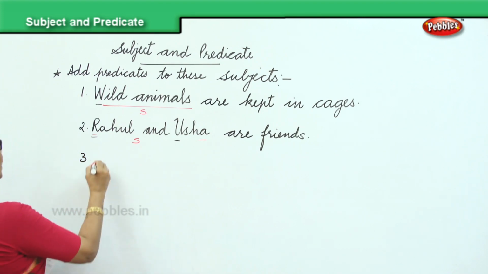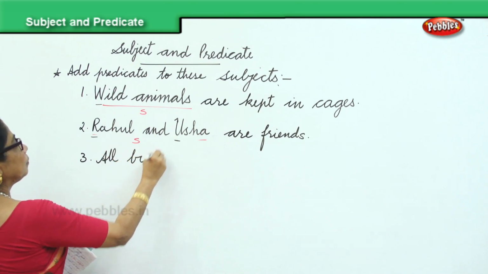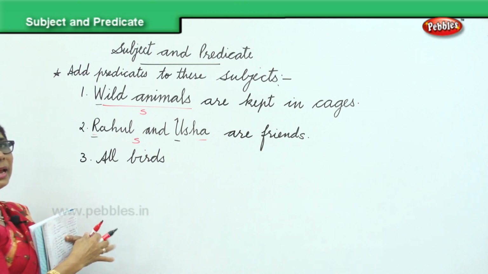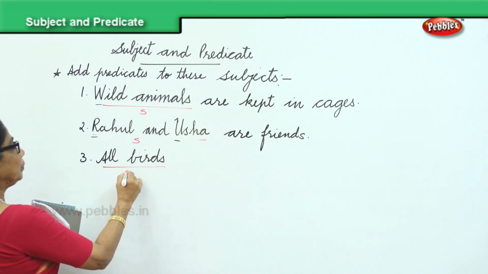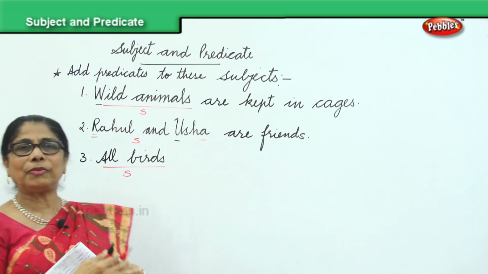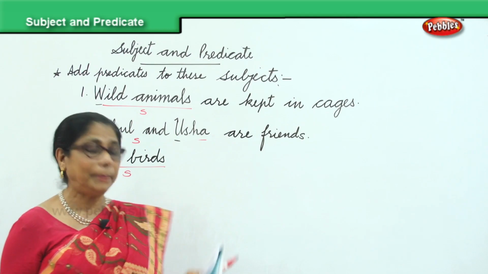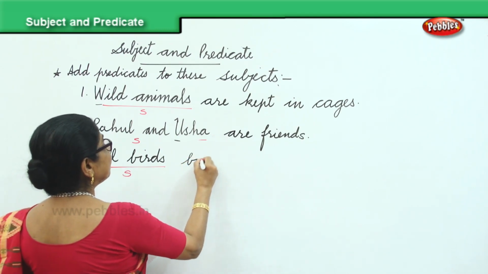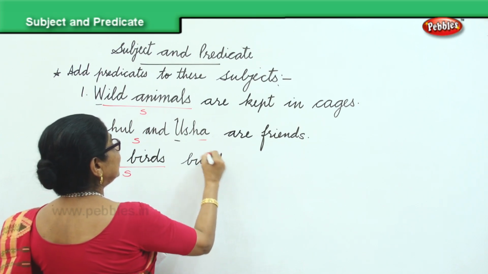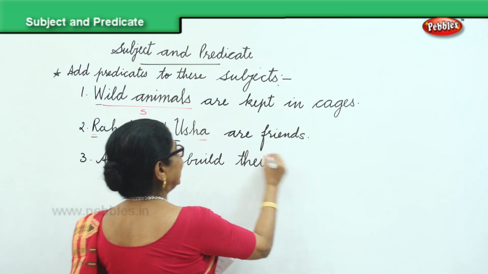Okay. All birds. All birds is the subject I am giving you. That's the subject. Now, complete the sentence by providing some words for the predicate. All birds build their nest.